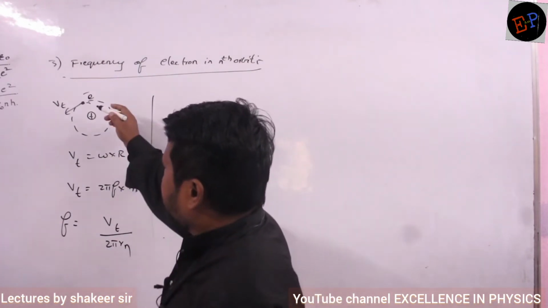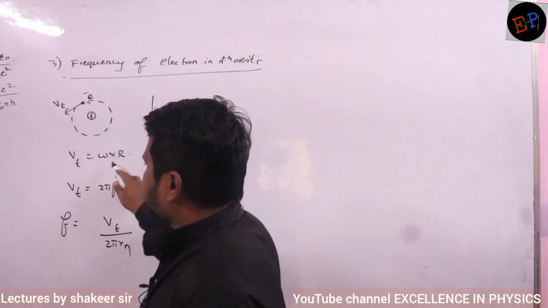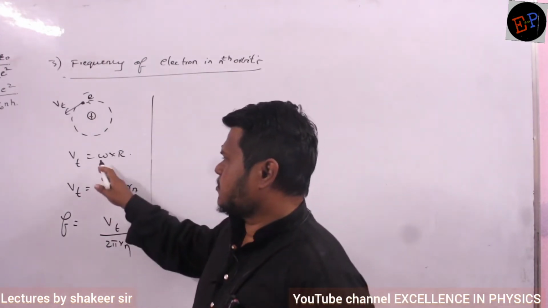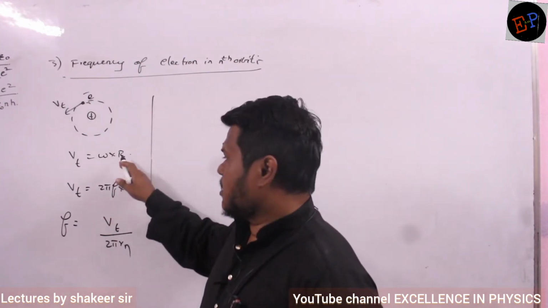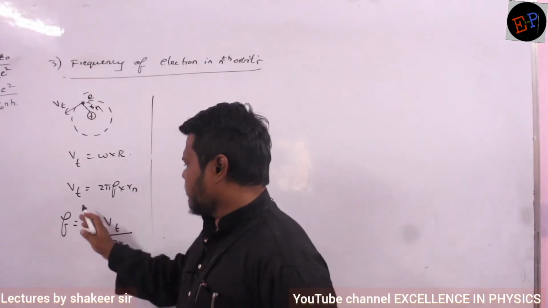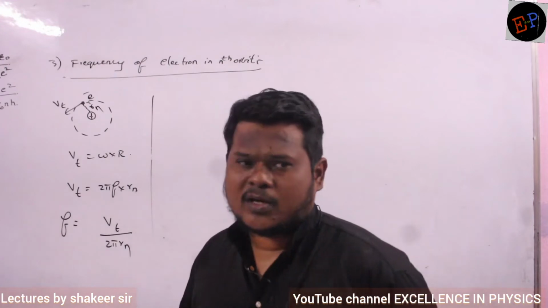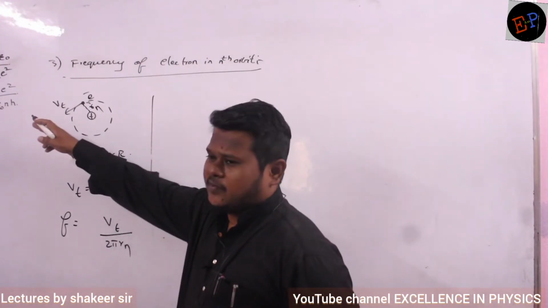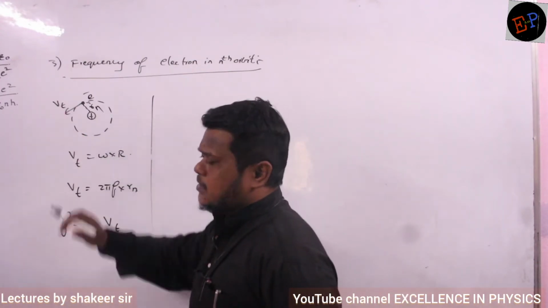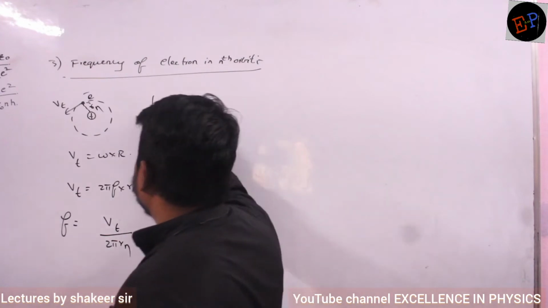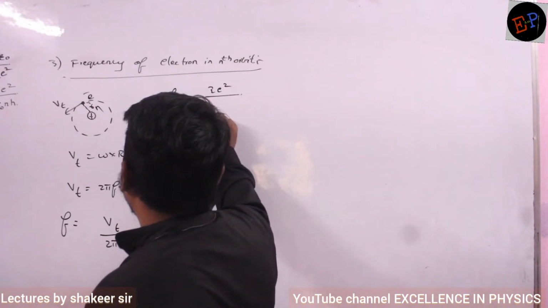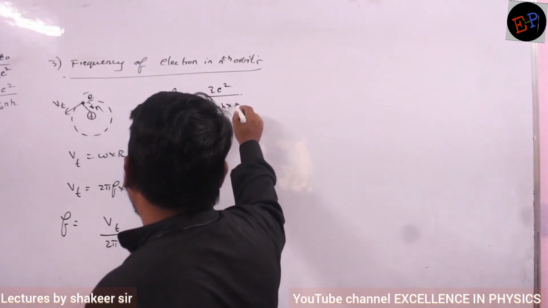Okay? See, when the electron is moving like this, its tangential speed is given by omega into r only. V tangential is equal to omega into r. Omega is angular frequency, which can be written as 2 pi f. R is the radius of nth orbit. So frequency is V tangential divided by 2 pi into r. V tangential we have already calculated, no? V tangential means the velocity of the electron. The equation for the velocity of the electron is Z e square divided by 2 epsilon naught n into h. Substitute here. So frequency is equal to Z e square divided by 2 epsilon naught n into h multiplied by r n.